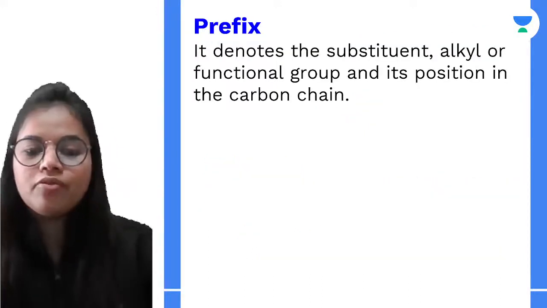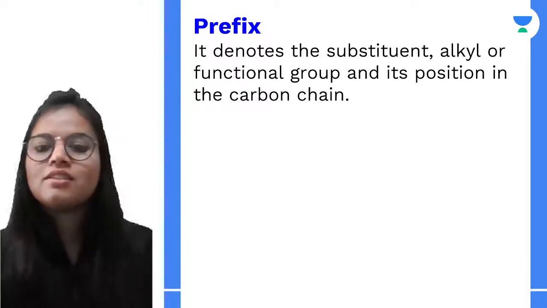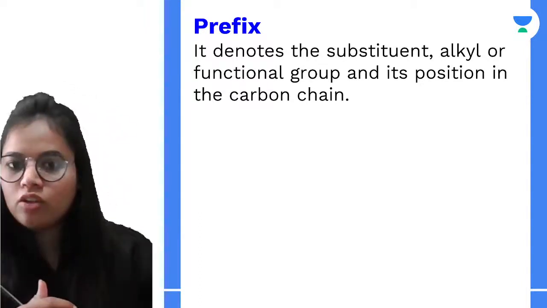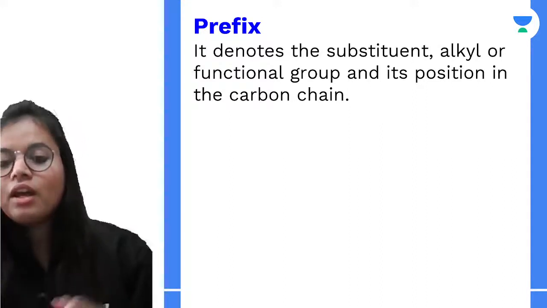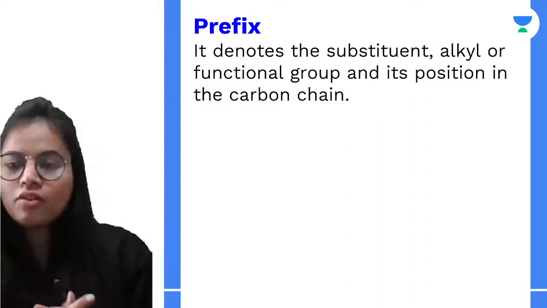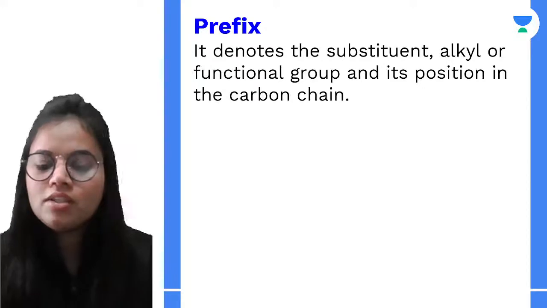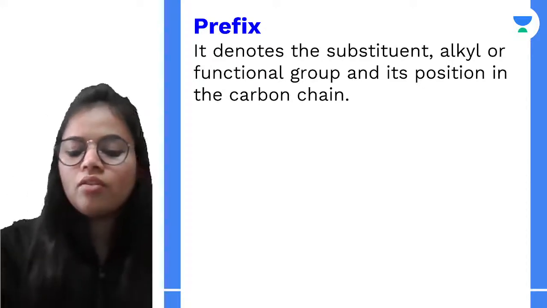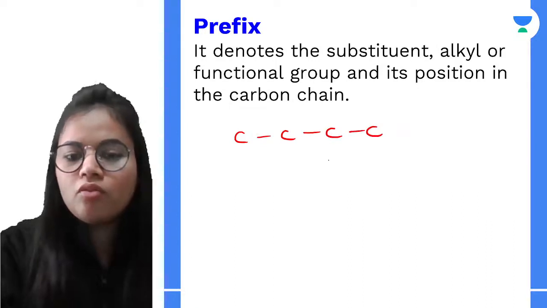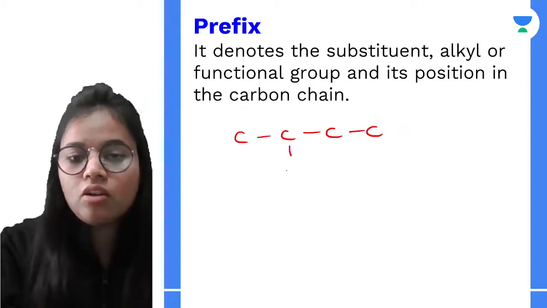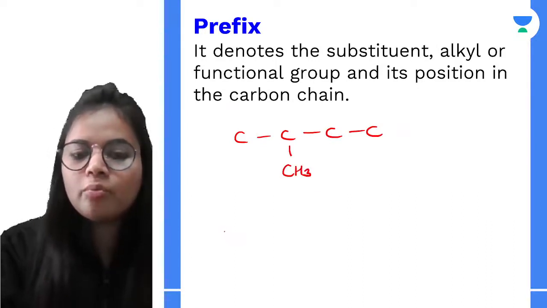Next is the prefix. The prefix is used to denote the alkyl group or the functional group or the substituent, and the position of that group in the carbon chain. For example, I'm having 4 carbon atoms. This is the longest chain, and here I'm having a group.